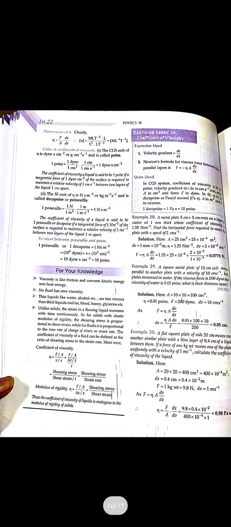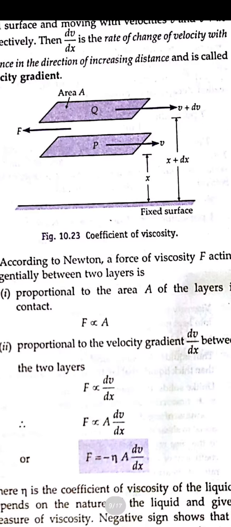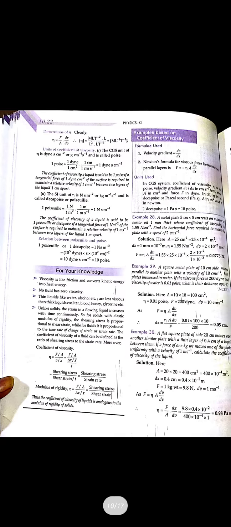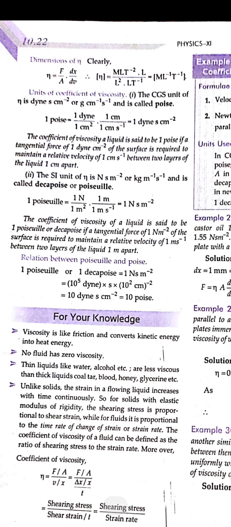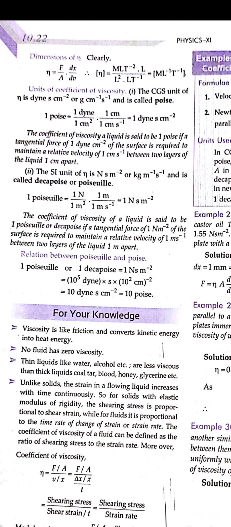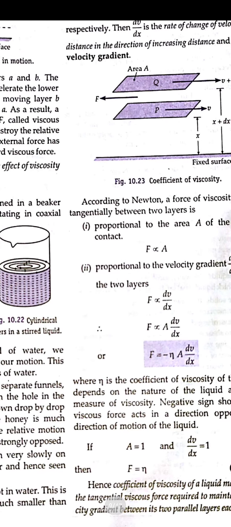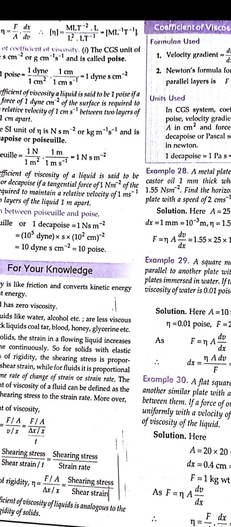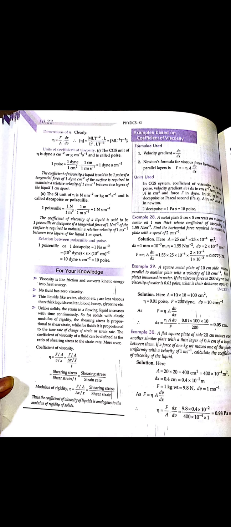So remember that this coefficient of viscosity is important. Until this point, if it is asked what the coefficient of viscosity is, it will be this, and if its unit and dimensions are asked, you have to write all these things, because it is given by the dv by dx relation. So taking out eta's value from force F, it will be F dx over A dv, with A dv in the denominator. You have to show its units and dimensions in the exam, and its unit is called poise. Okay, it is given as poise.